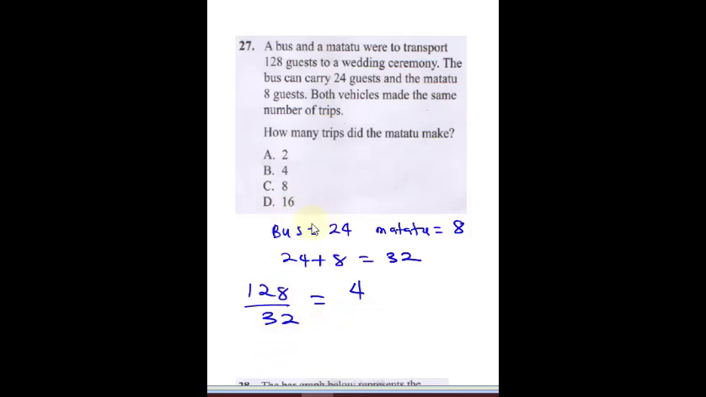Let's do an analysis of that. The bus is going to do 24 plus 24 plus 24 plus 24, and when you sum this up, you're going to get 96. The matatu is going to do 8 plus 8 plus 8 plus 8, and this is going to give you 32. So when you sum this up, you're going to get 128. So your correct answer is 4 times. The matatu is going to go 4 times.